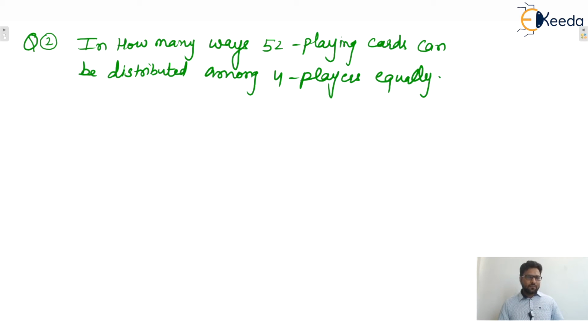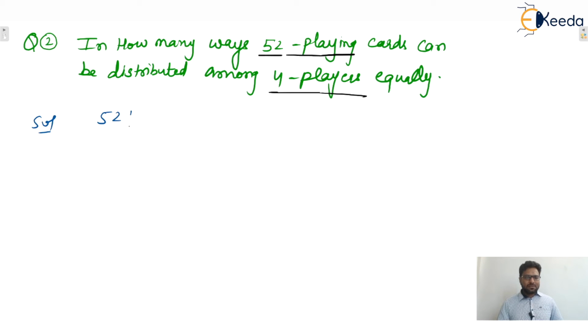Then what is the meaning? Here, 52 playing cards are by default distinct, and players are human beings, so these are also distinct. So this is the problem of distinct to distinct. That means this is case 2, so there will be a multiplicative factor in the numerator. So what will be the answer?